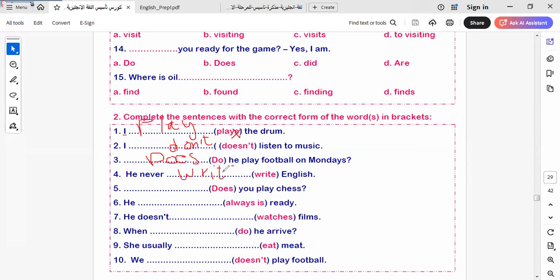I answered five and I will leave the rest for you to do by yourself as homework. Here we have do. So do or does? Does or do, followed by a helping verb. I will leave the rest of this exercise for you to do as homework.